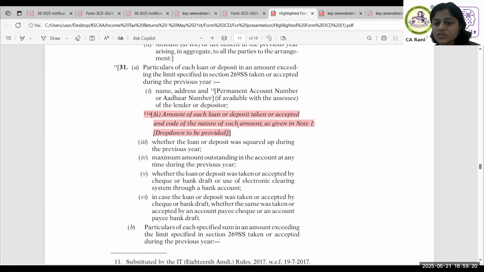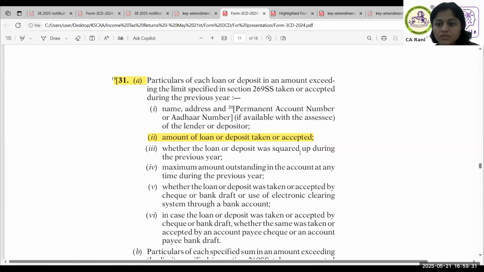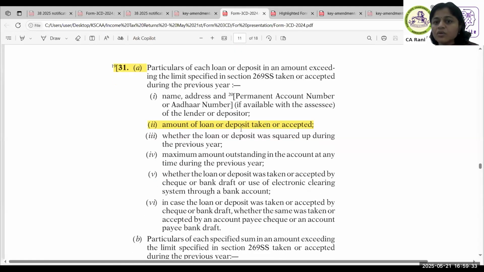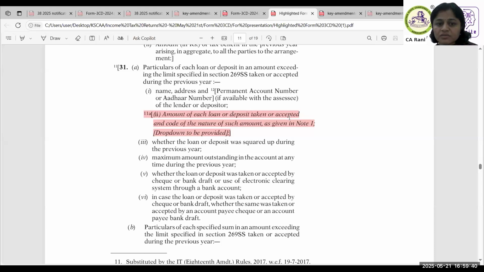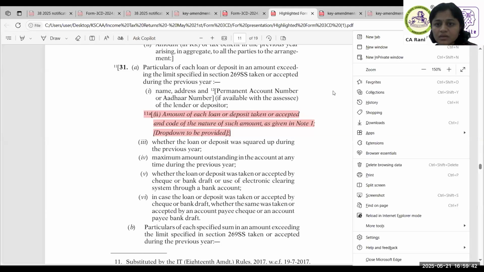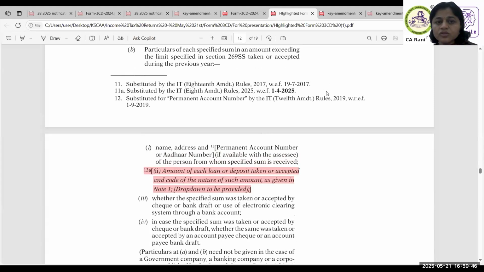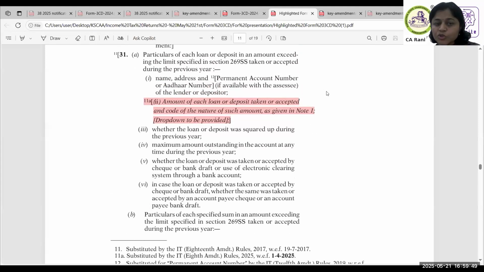Okay, and this new thing is introduced. I have the old form. So here, see, loan taken or accepted, whereas here a drop down table is introduced. Next, this is clause A, 2.